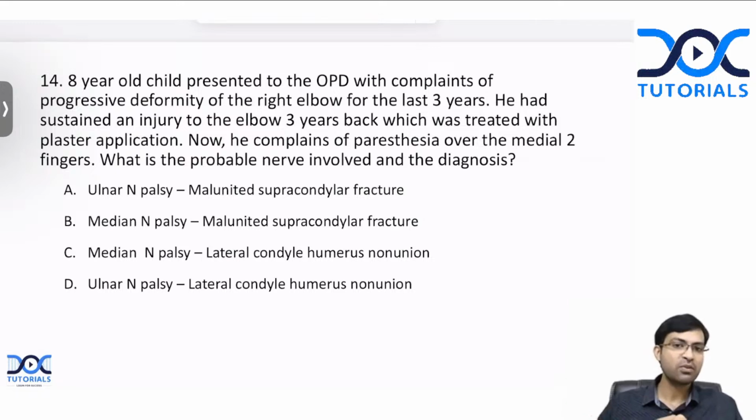So it could be either ulnar nerve palsy because of malunited supracondylar fracture, median nerve palsy because of the same reason, median nerve palsy because of lateral condyle humerus non-union, or ulnar nerve palsy because of lateral condyle humerus non-union. What is the answer here? It's a very long question. Was it difficult? Yes, Vasundhara, you have got it correct. The answer is D.